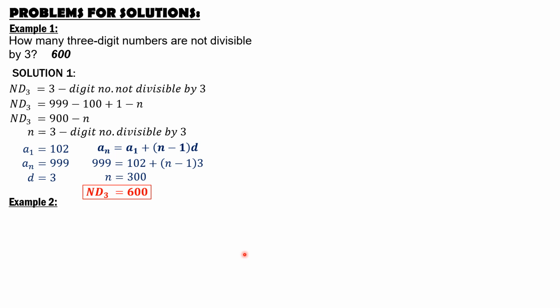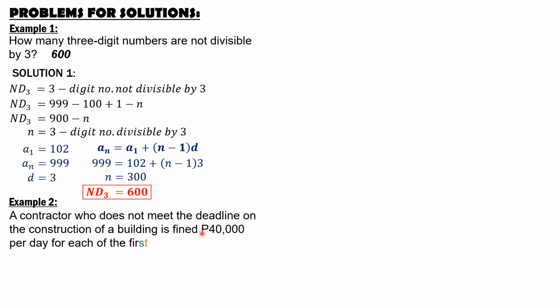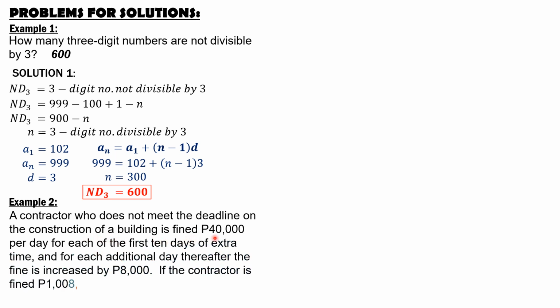For example 2, a contractor who does not meet the deadline on the construction of a building is fined 40,000 pesos per day for each of the first 10 days of extra time. And for each additional day thereafter, the fine is increased by 8,000 pesos. If the contractor is fined 1,008,000 pesos, by how many extra days was the construction delayed?